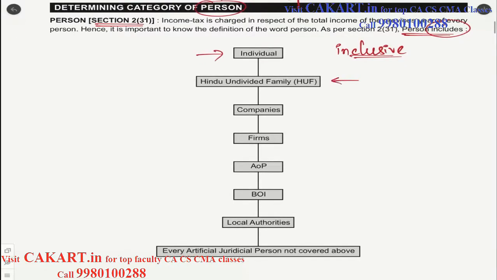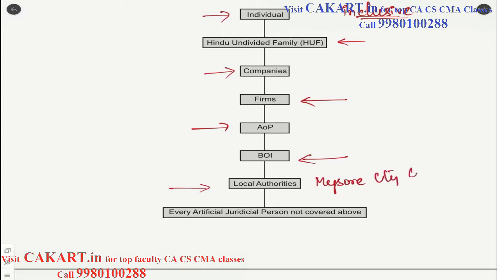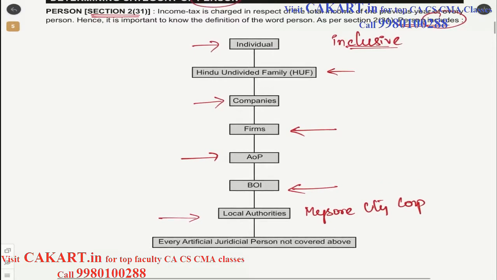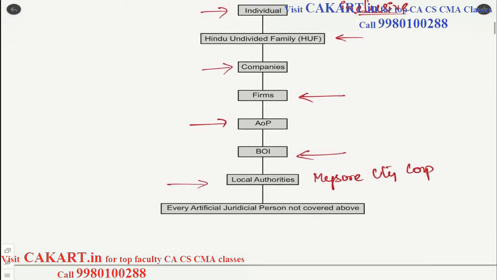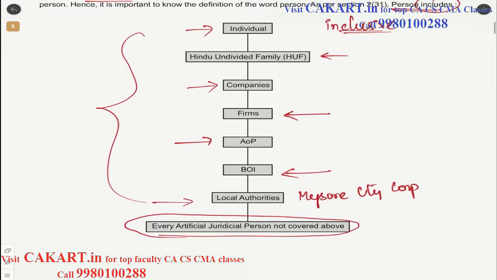Then comes the Hindu undivided family, largely in vogue these days. Then companies, private limited, public limited, one person, etc. Then we have firms, AOP, that is association of persons, BOI, body of individuals, local authorities like for instance Mysore City Corporation, that is a local authority. So that also comes under the definition of person. Then they say every artificial juridical person not covered above. So if there is any other category which can be classified as person, even that will be categorized as person.